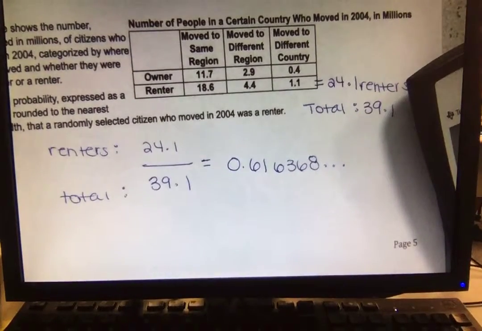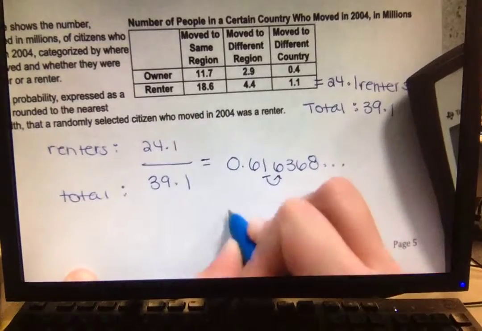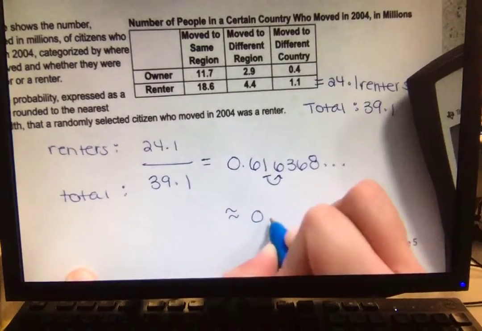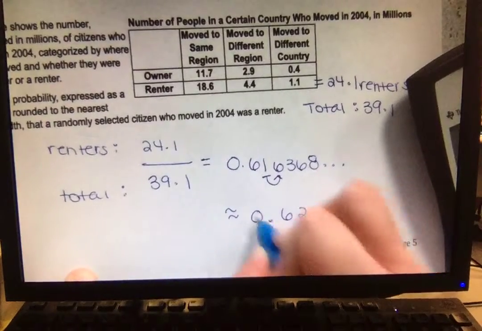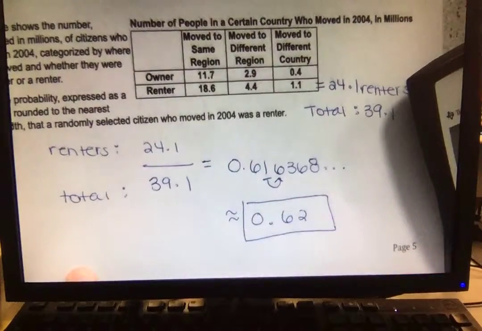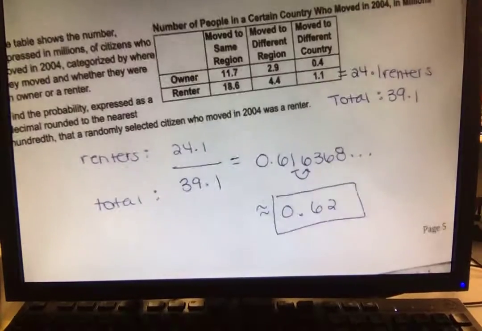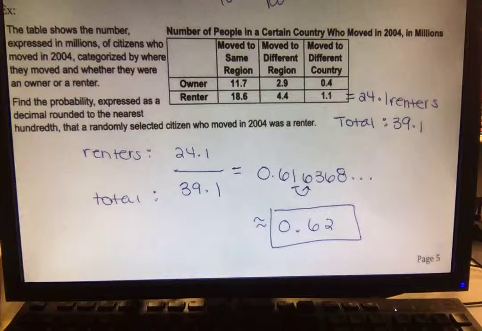We want to round it to the nearest hundredth because it told us in the directions. So hundredth is rounding what number? The 1, the second one over from the decimal. Looking next door is a 6. If it's 5 or higher, it's going to round up. So 0.62. About 0.62. And that is all for 11.4.